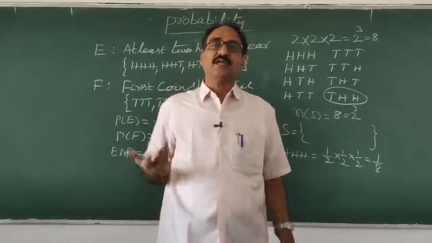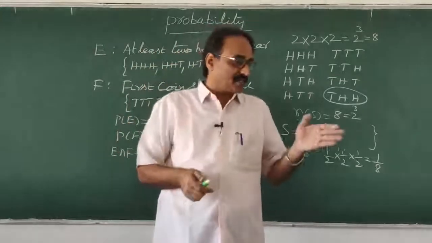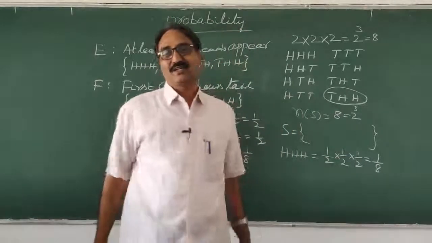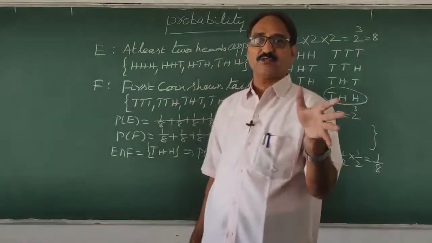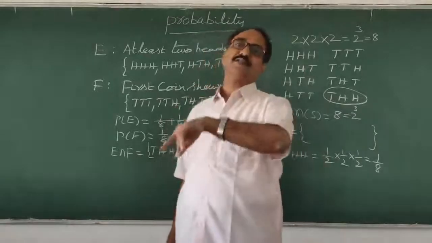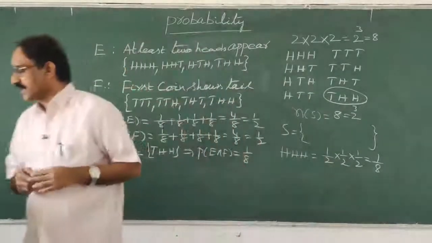Then probability of E means getting at least 2 heads. So when the first coin is tail, what is the probability of getting at least 2 heads? That is the meaning. The probability of getting at least 2 heads by itself is different from when the first coin is given and followed by at least 2 heads. That is the difference, so that's why we are saying like this.